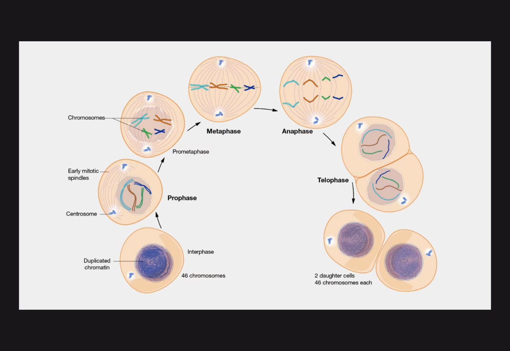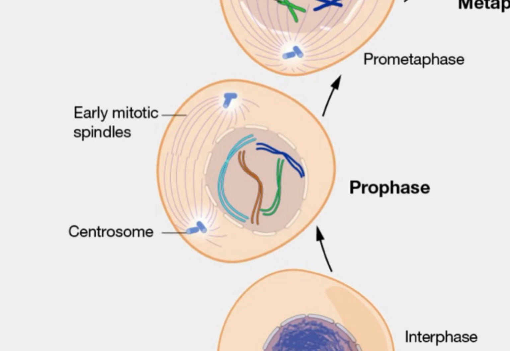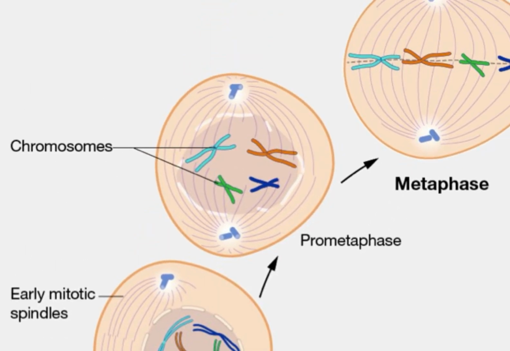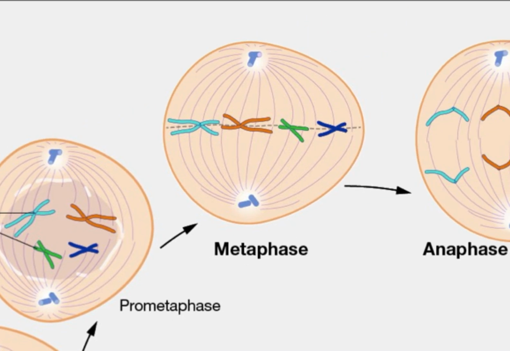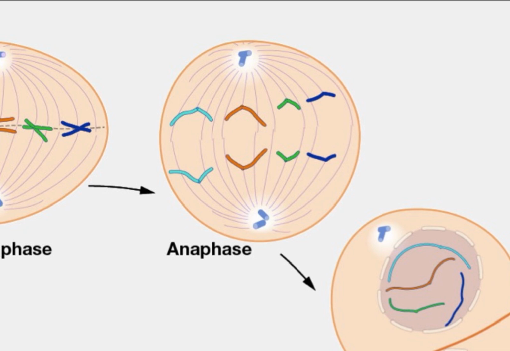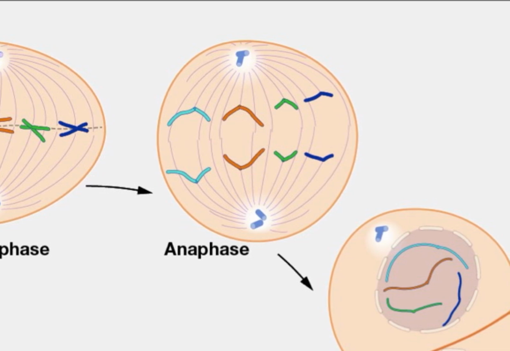Mitosis ensures that there are two genetically identical daughter cells. It occurs in 5 steps. In prophase, the nuclear envelope begins to disappear and the DNA coils up into chromosomes. Then in prometaphase, the fibers begin to move the chromosomes to the middle of the cell. In metaphase, all of the chromosomes are lined up at the center. Spindle fibers attach. In anaphase, the fibers separate the double chromosomes into single chromosomes, which are chromatids.